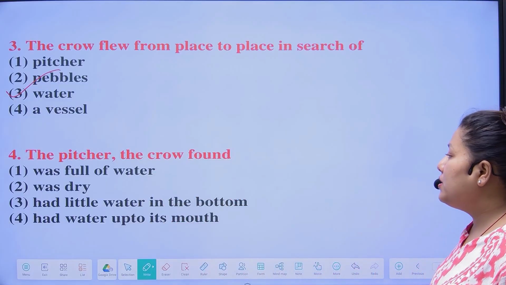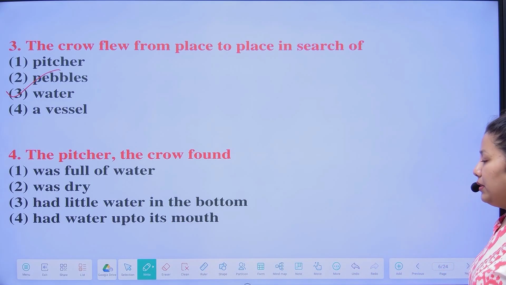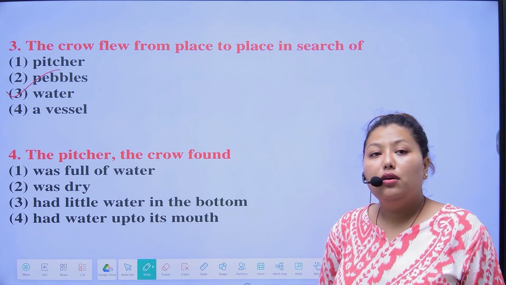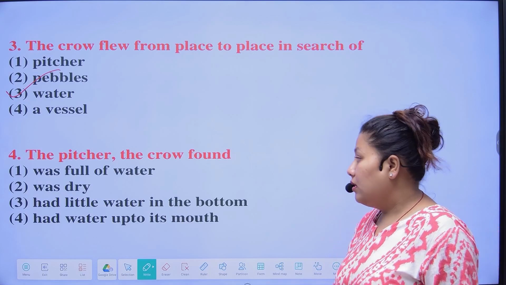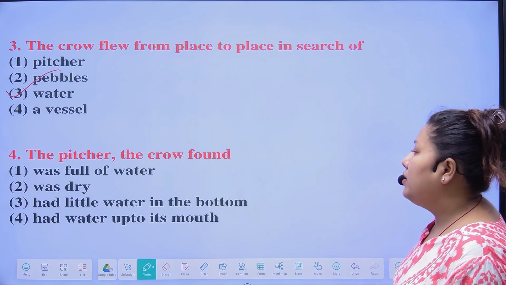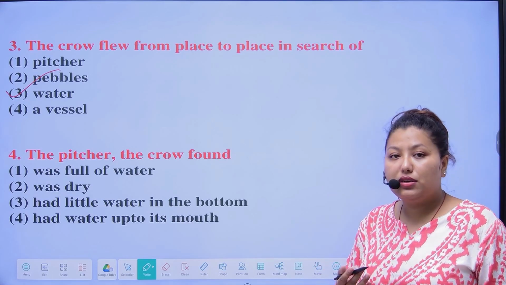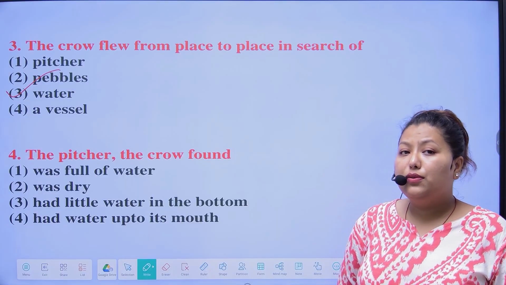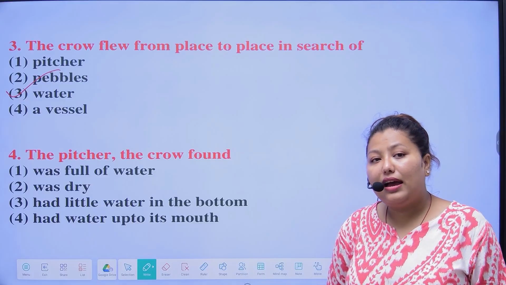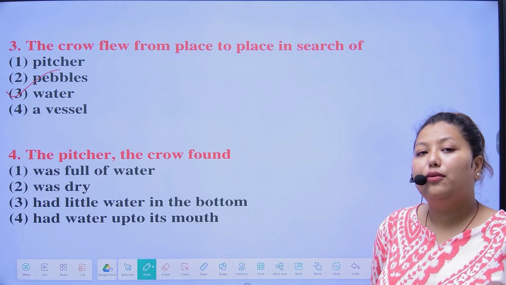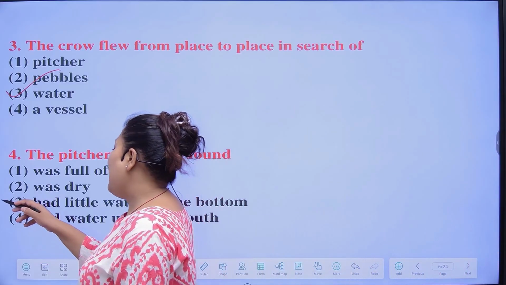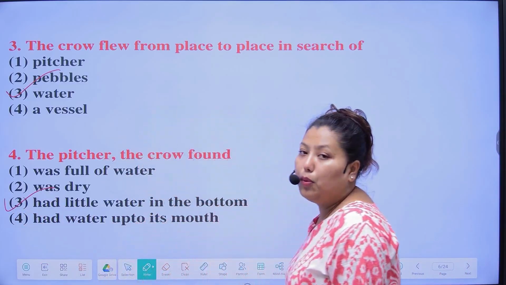Next, the pitcher the crow found. So how was the pitcher that the crow found? It was full of water, was dry, had little water in the bottom, had water up to its mouth. The correct answer is, the pitcher had little water in the bottom.